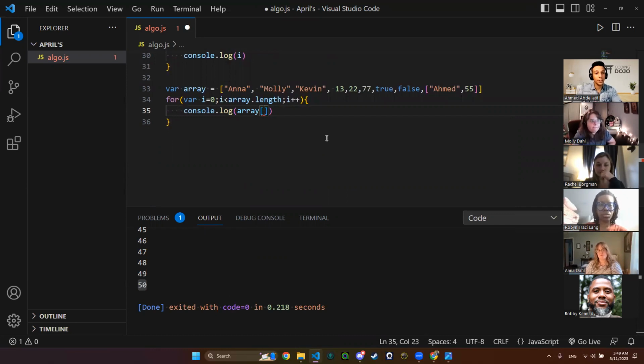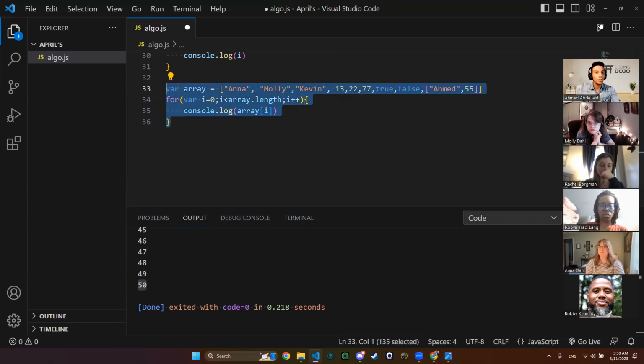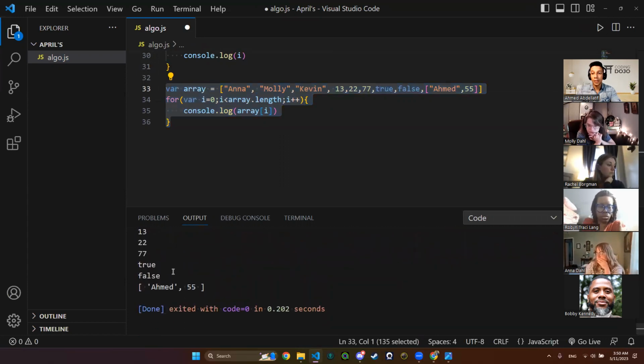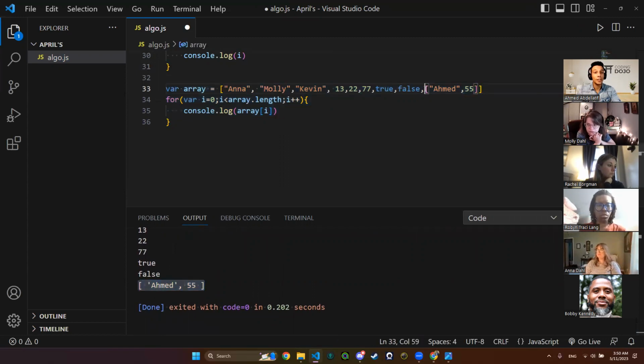Thank you, Rachel, Molly, and Robin. It will be I. Why? Because I is starting from the first element. Then I is incremented, so it will go to the second element. Then it will be incremented, it will go to the third element, and so on. So I is my index in the array. Let's console log to see the output to make sure that we did this correctly. There you go. I have Ana until Ahmed 55, which is my last element in the array.